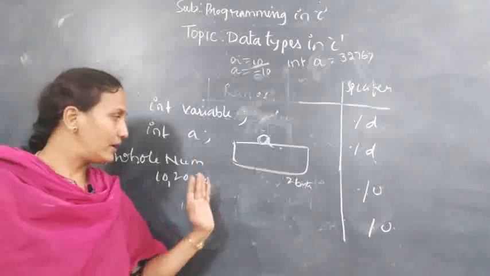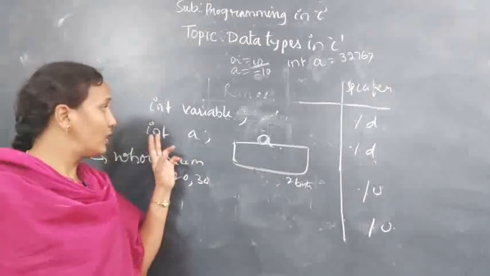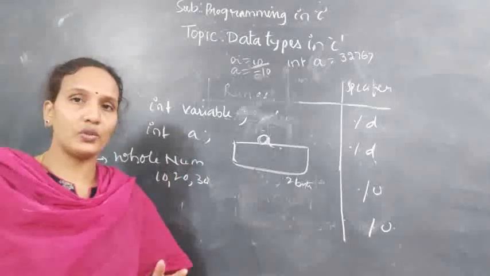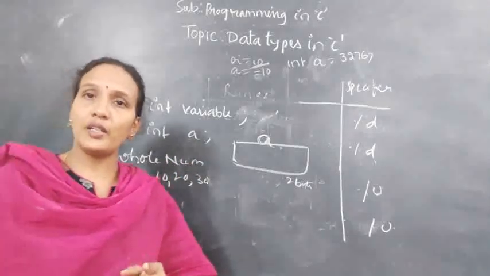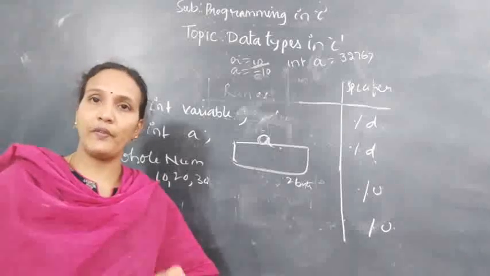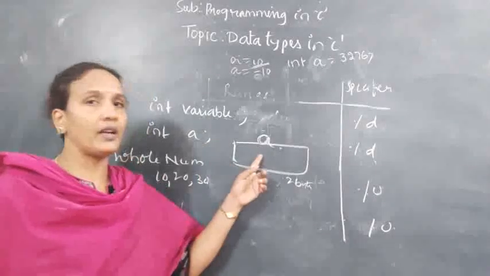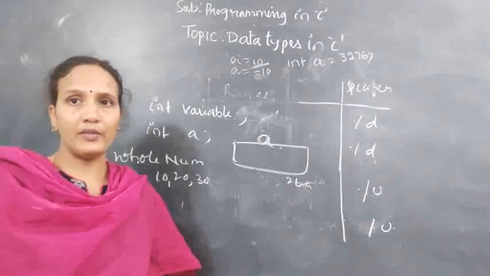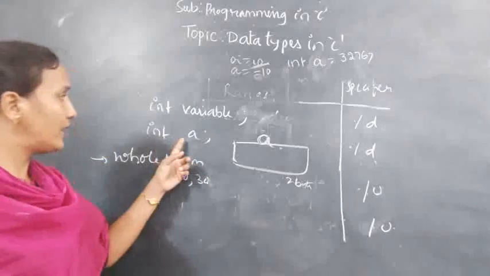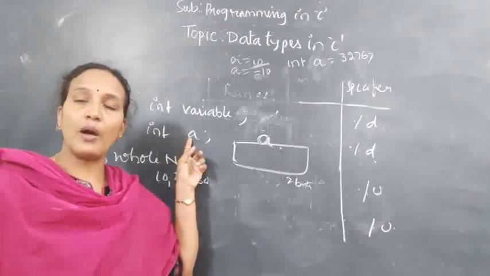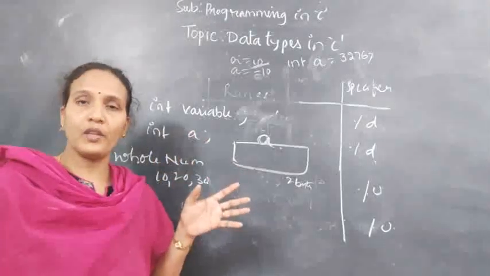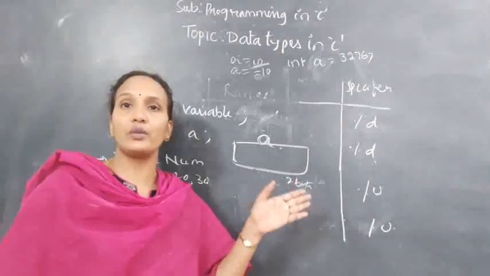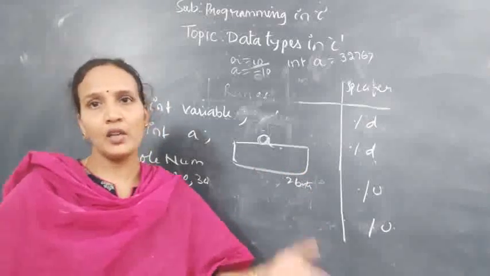The next thing is, whenever you want to use a variable in C programming, you should declare a data type for the variable. What is the use of that? It defines what type of value you are storing in the variable. Here, what type of value are we storing? Whole numbers. How much memory are we giving? 2 bytes. If you have declared a variable as an integer, what is the maximum value you can store? Leave aside unsigned and signed. The maximum value is 32,767. That is the number you can store.